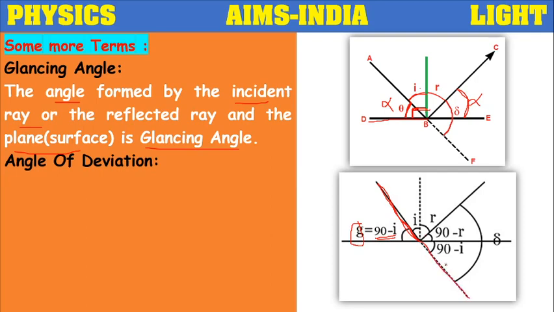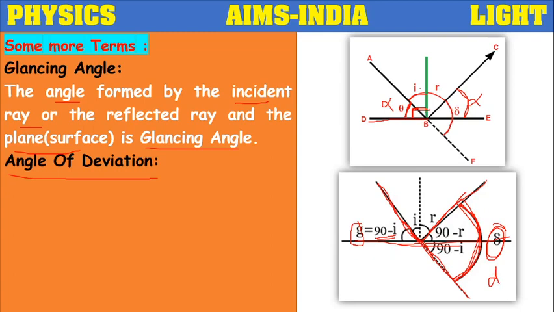Actually it has to go in this path, but due to the mirror and because of the property of reflection, it is reflecting in this manner. So this much angle is deviated by the light ray. This angle is called delta, which means angle of deviation, or sometimes it is denoted by the small letter d.